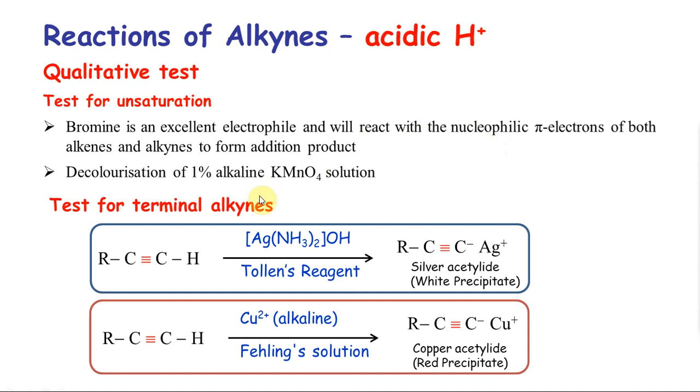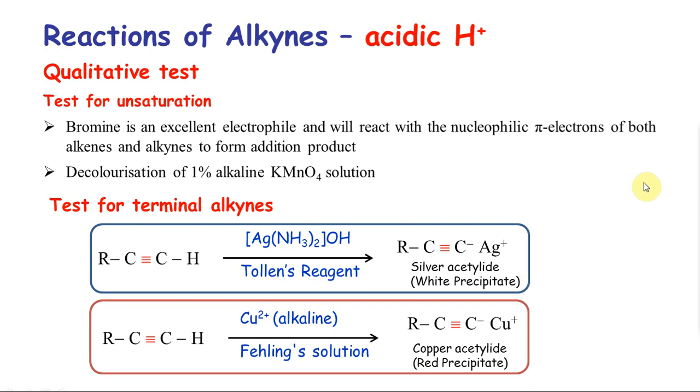There are two more tests that are important. You don't need to remember the formulas, just look at it. A terminal alkyne will answer Tollens reagent and Fehling solution. We'll look into what Tollens and Fehling's are in more detail when we go to aldehydes and ketones. We will also look into Benedict's solution at that time. At this point, Tollens reagent for an aldehyde gives you a silver mirror.